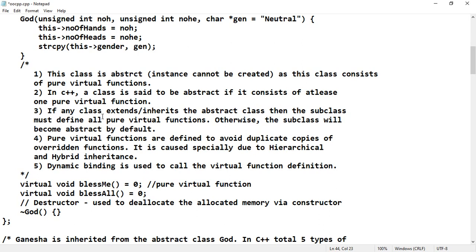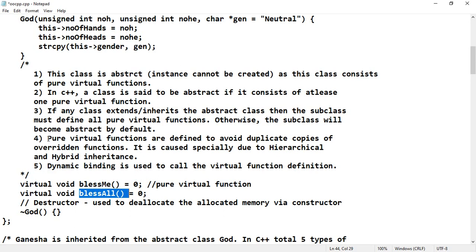So if any class extends or inherits the abstract class, then the subclass must define all pure virtual functions. Otherwise, the subclass will become abstract by default. So if any class is extending this God class, then that class must also define these two pure virtual functions. Otherwise, what will happen? That subclass will also become an abstract class.